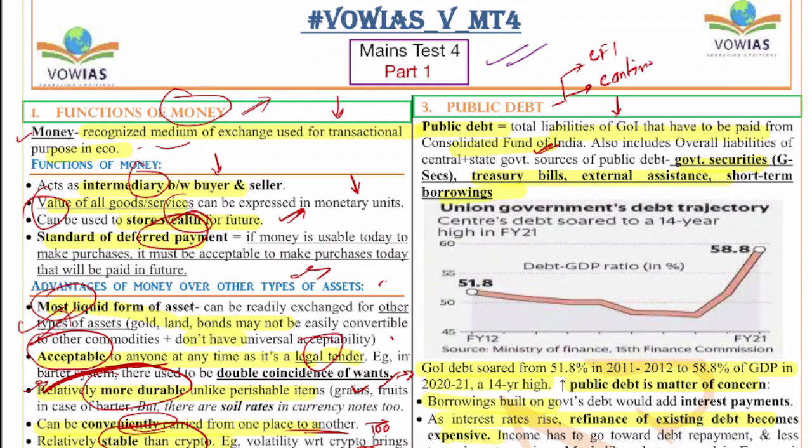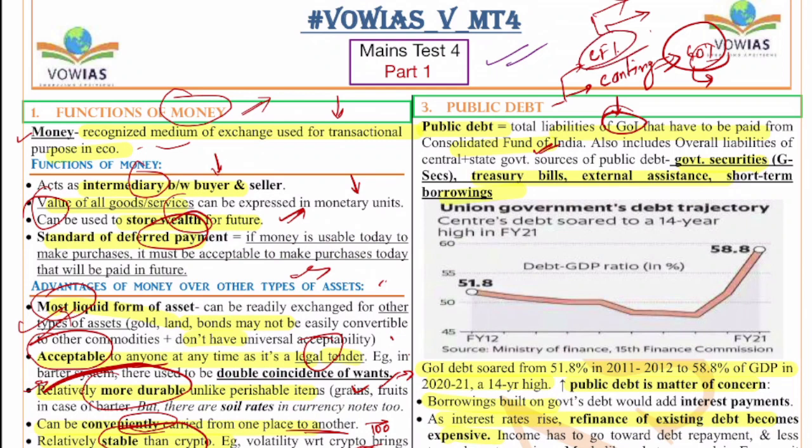All the budgetary allocations, all the money that the government gets, will flow into the consolidated fund of India, and all the money that the government spends will come out from the consolidated fund of India. So this is the use of this consolidated fund. So if the government takes any debt, that money will be serviced from this consolidated fund of India only. So public debt is the total liability of the government of India that has to be paid from this consolidated fund of India.